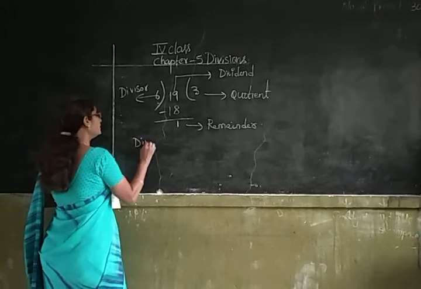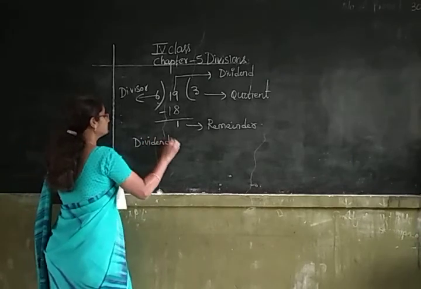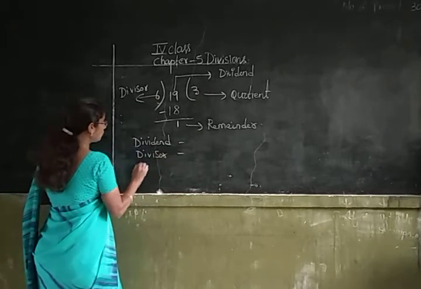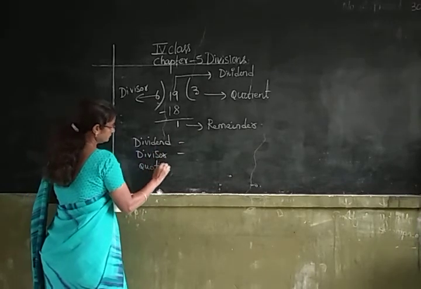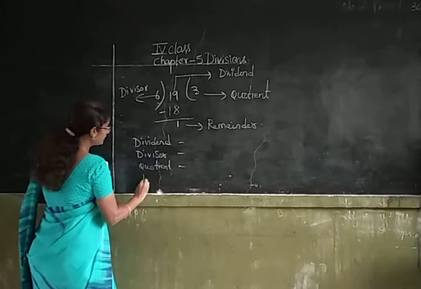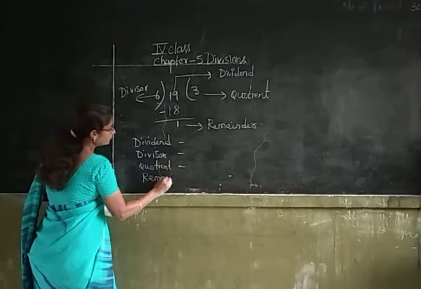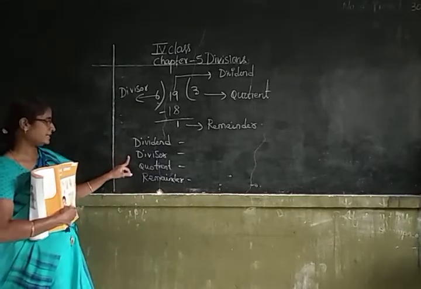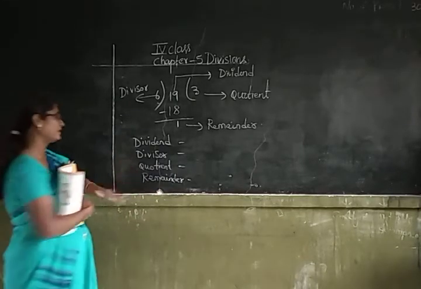They are dividend, divisor, quotient and remainder. So there are 4 terms in division. Those are dividend, divisor, quotient and remainder.